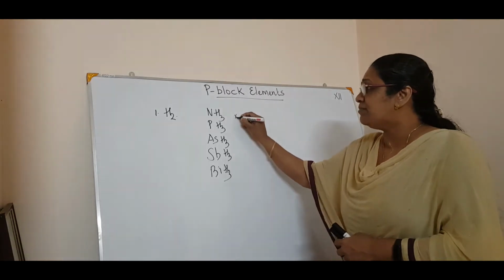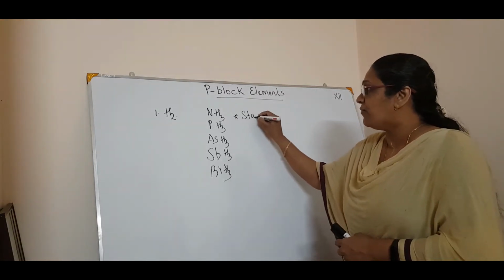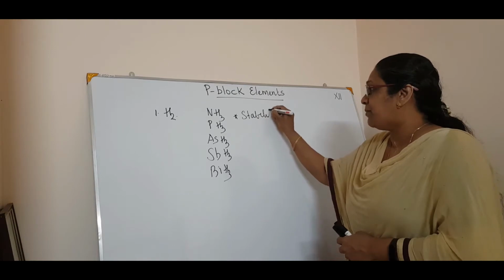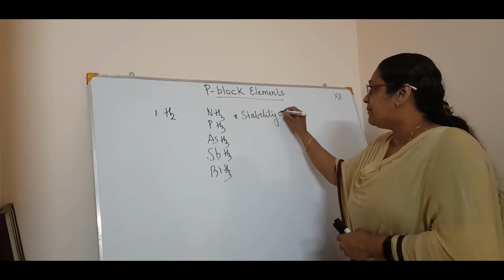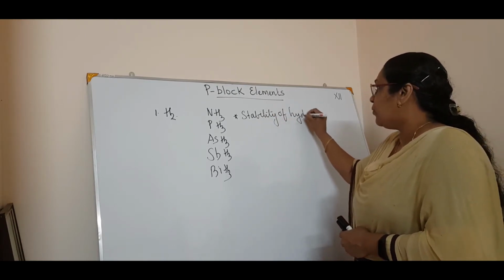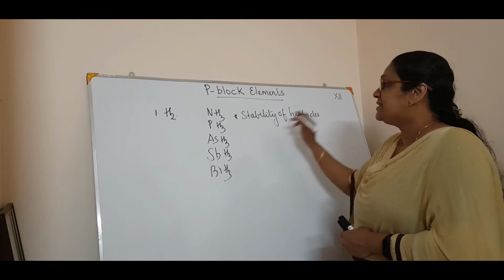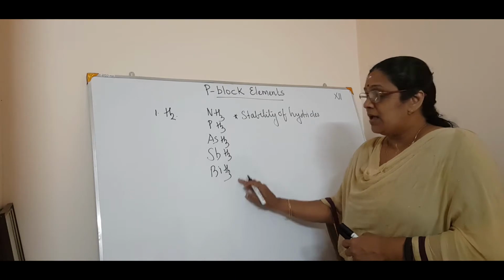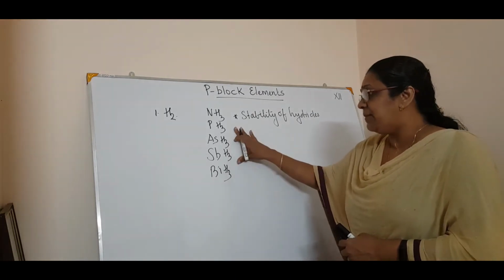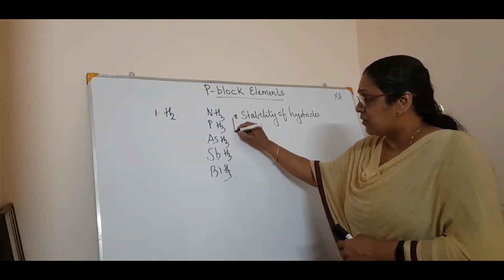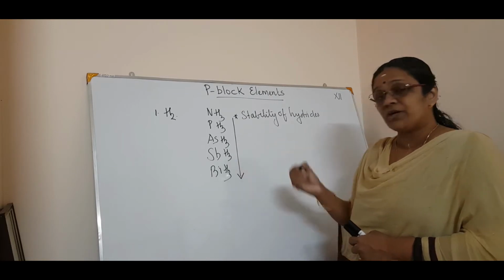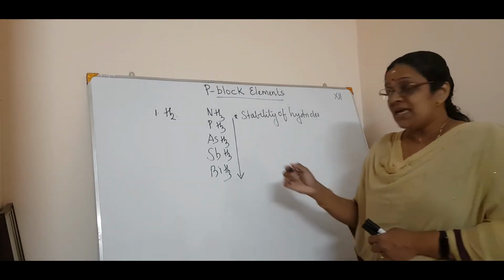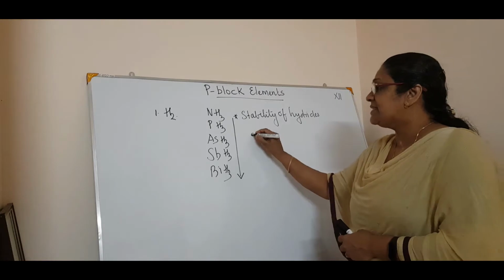One, the most important, is stability of hydrides. That is important, questions can be asked. Now what about the stability of hydrides in the 15th group? From top to bottom, the stability decreases.